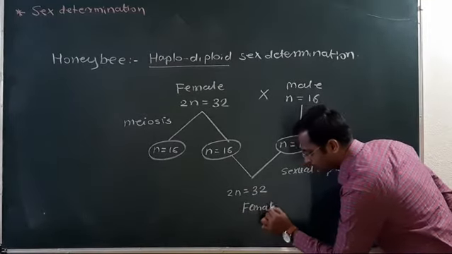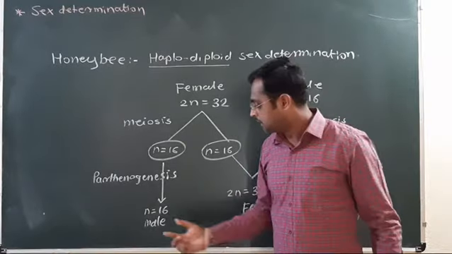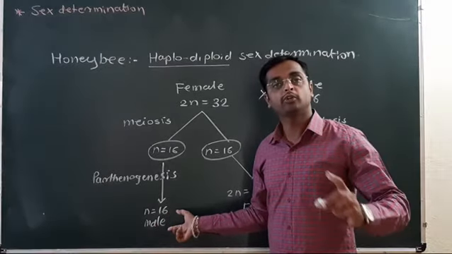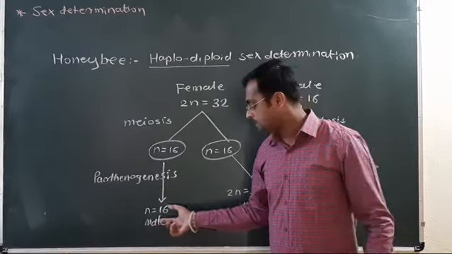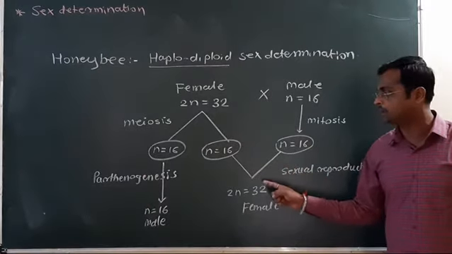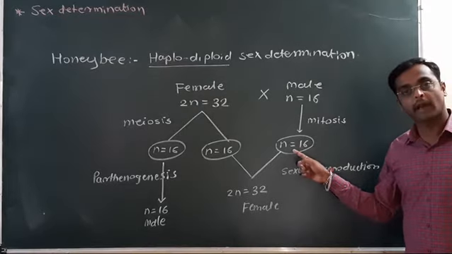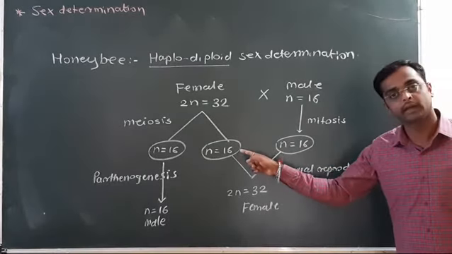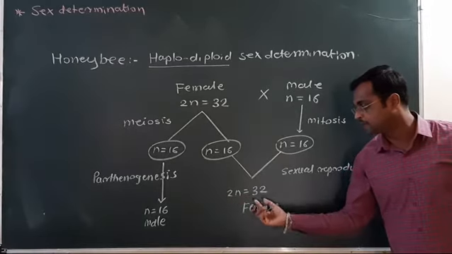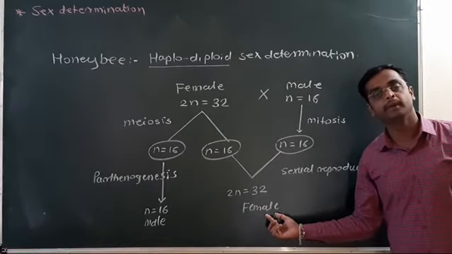This process is called parthenogenesis. Parthenogenesis means development of an individual without fertilization. These males are formed without fertilization as they receive the haploid number of chromosomes. The males are haploid and are produced without fertilization, called parthenogenesis, and females are formed by sexual reproduction. When a sperm containing the haploid number of chromosomes fuses with an egg containing the haploid number, 2n equal to 32, a female bee is produced.